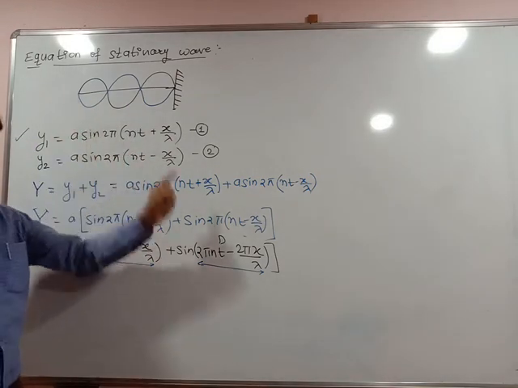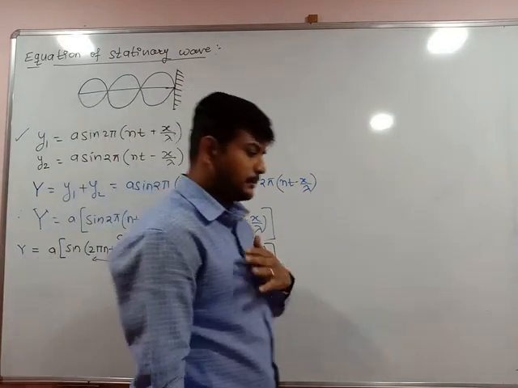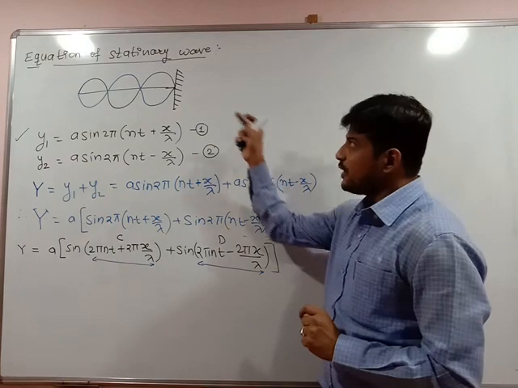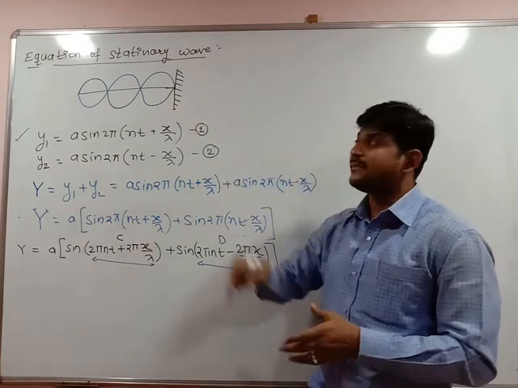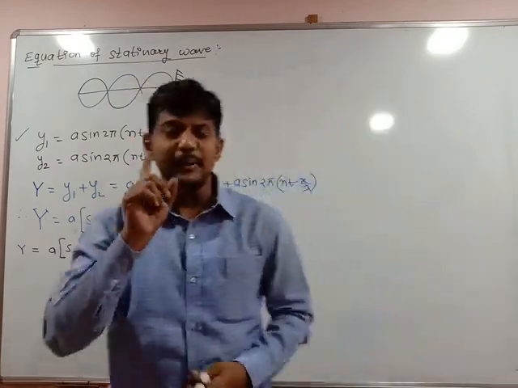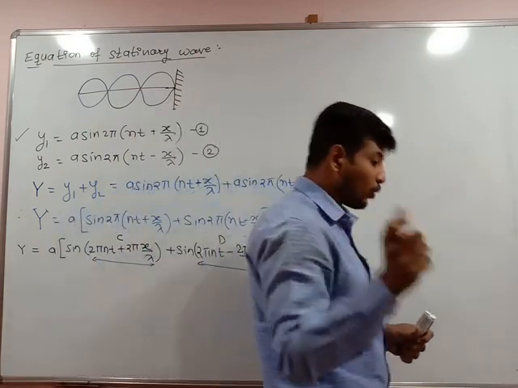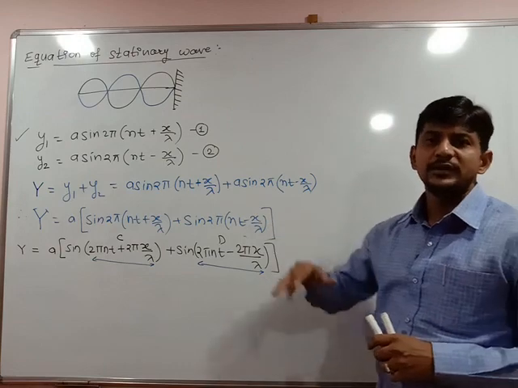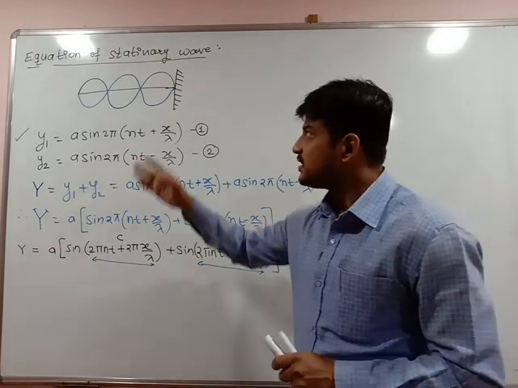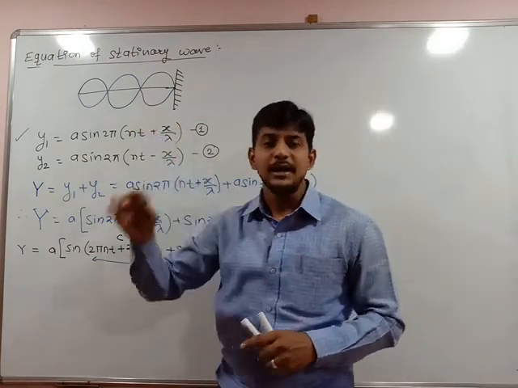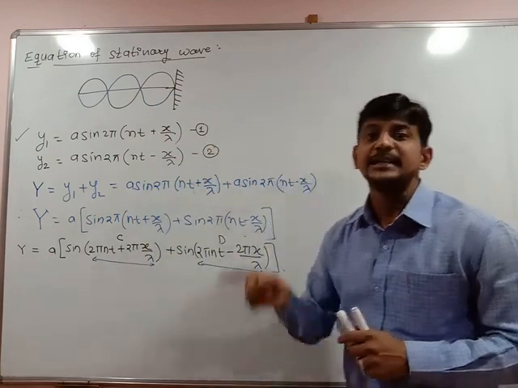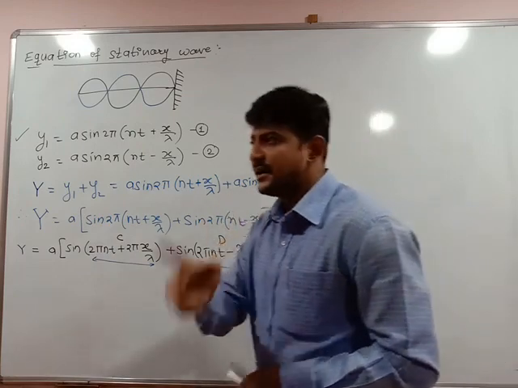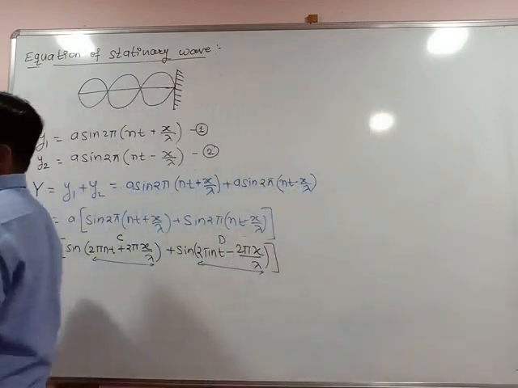Why is it called a stationary wave? Because this wave doesn't travel any energy into the medium. That's why this is said to be a stationary wave. There is one major difference between a stationary wave and a progressive wave. A progressive wave travels in the medium with constant amplitude. Of course, here the amplitude is also constant. But a progressive wave transfers energy in the medium, but a stationary wave doesn't transfer energy in the medium. That is the major difference between a stationary wave and a progressive wave.